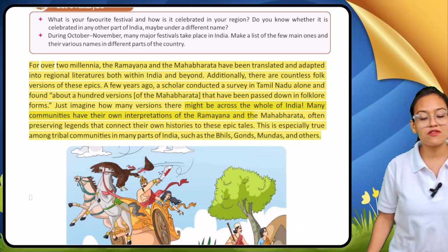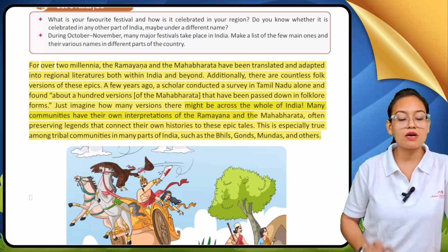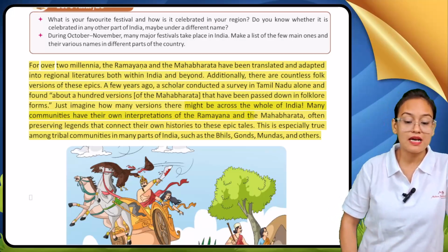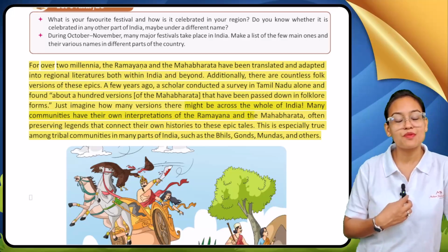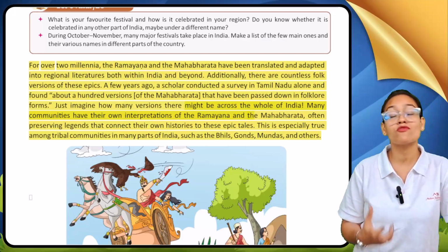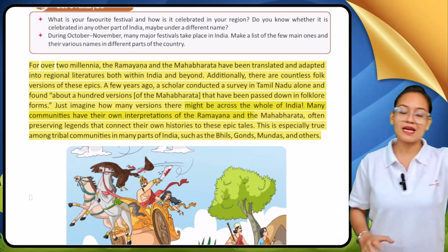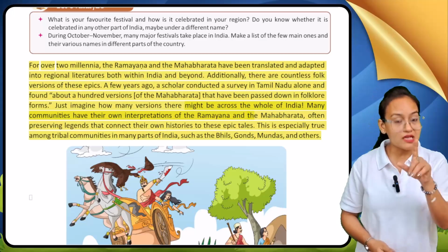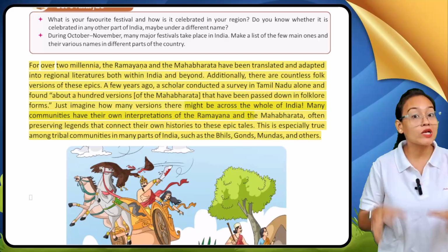A few years ago, a scholar conducted a survey in Tamil Nadu alone and found about 100 versions of the Mahabharata that have been passed down in folklore forms. You all know, my dear students, that in our previous classes we have also talked about folklore spreading. Many years ago, a single scholar conducted a survey only in the state of Tamil Nadu.